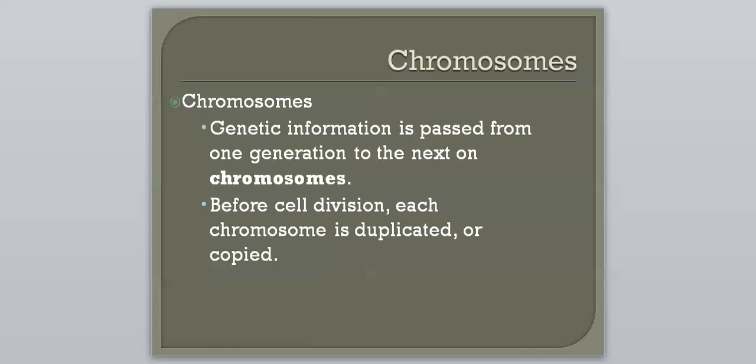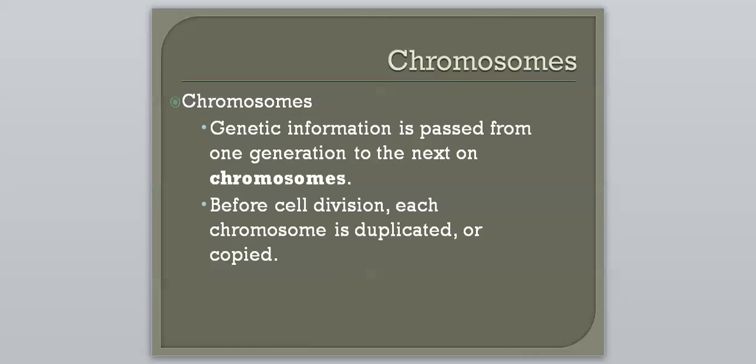So genetic information is passed from one generation to the next on things that are called chromosomes. So remember, we said these would be like our genes. What makes our hair the color it is, what makes our eyes the color they are, how tall we are, things like that are all going to be housed on the chromosomes. So that's what genetic information is. So chromosomes hold who we are, basically.